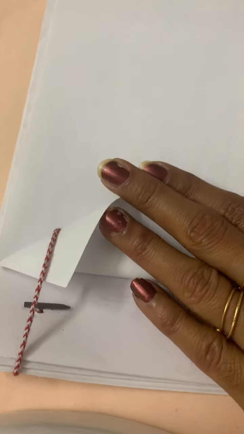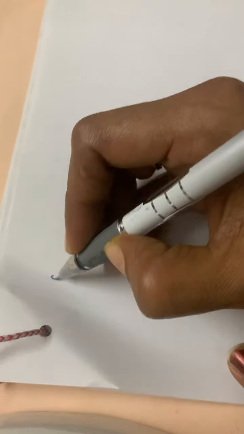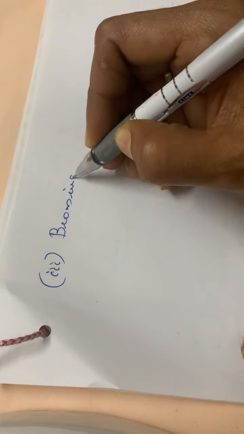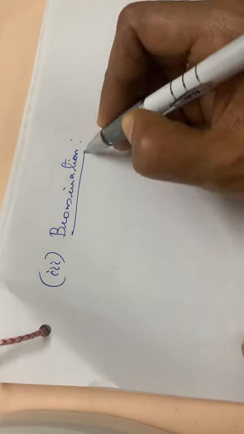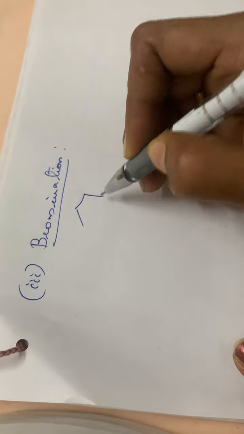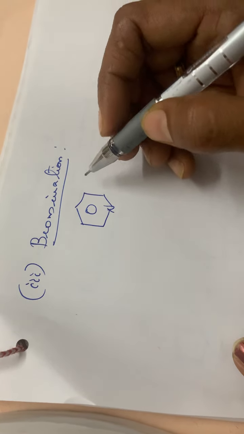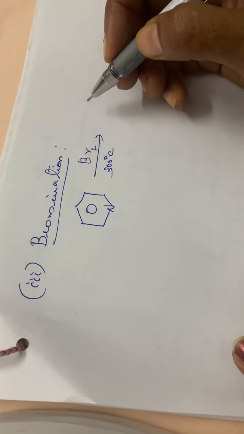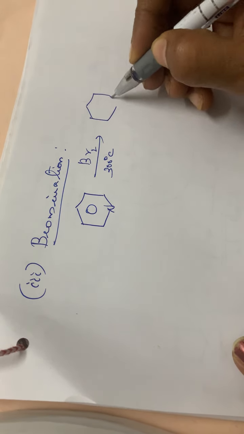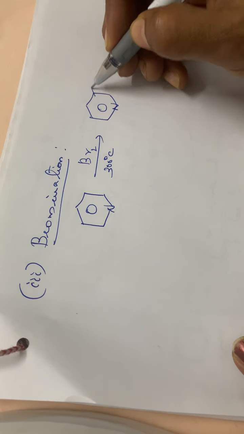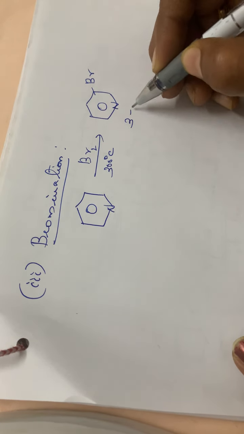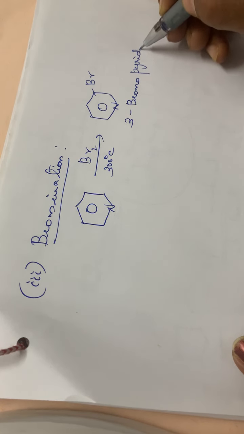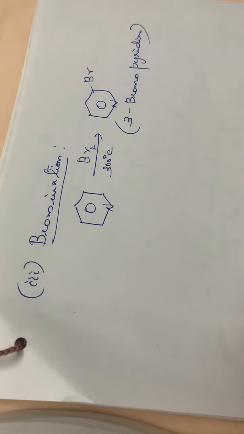Then one more is there, that is the third one, the bromination. See here, pyridine on treating with bromine at 300 degrees Celsius. The compound will be 3-bromopyridine. So these are the three electrophilic substitution reactions.